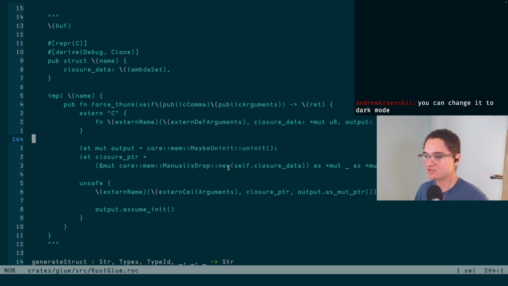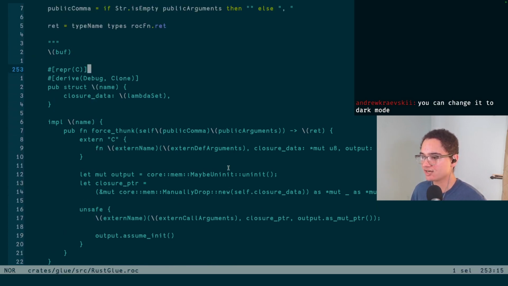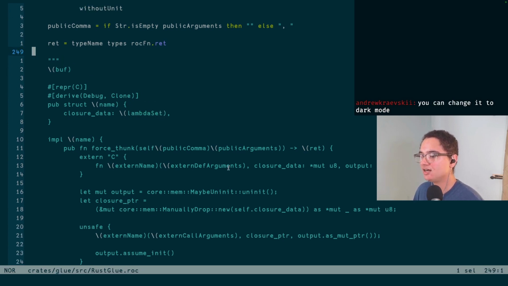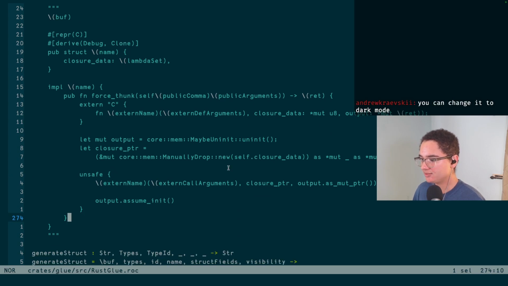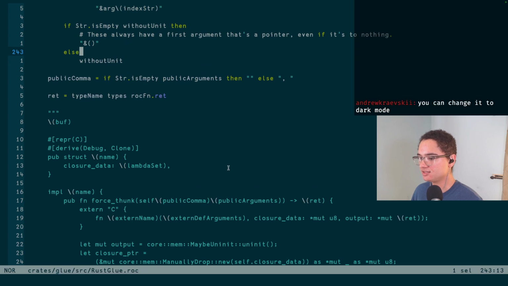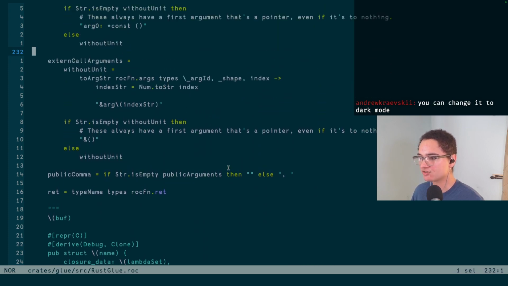And basically I'm just trying to change this template to be correct. And so we have closure data. I don't know why it claims this is a lambda set. This should just be a list of bytes. And then we have how it's actually being used here. And I guess given this is just a chunk of data, it's probably more useful to correct it in the Rust code and then copy and paste it over here.